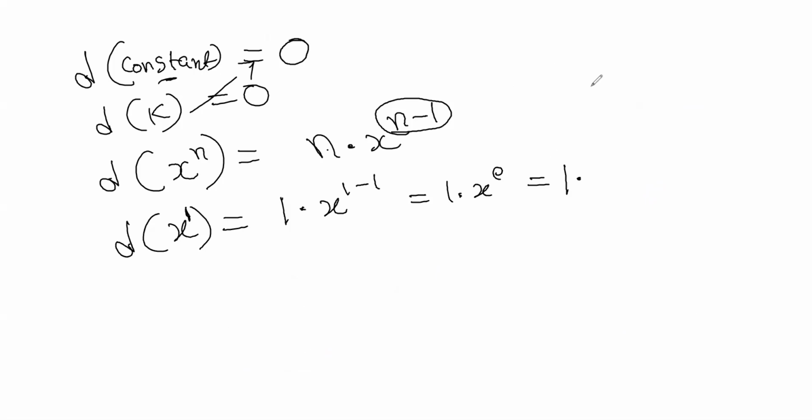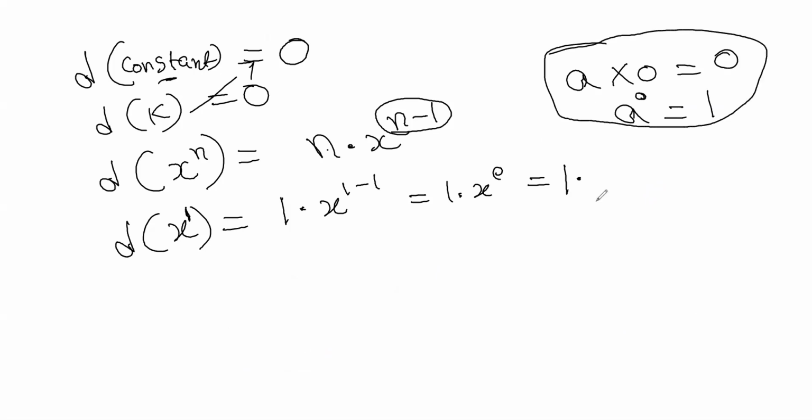So any number a into 0 is 0 because it is multiplication. A to the power 0 is 1. So it is 1 into 1, that is, the answer is 1.